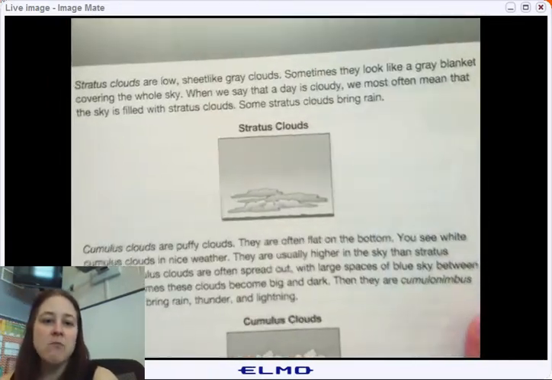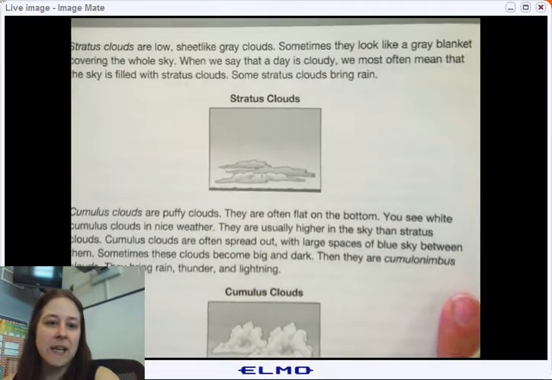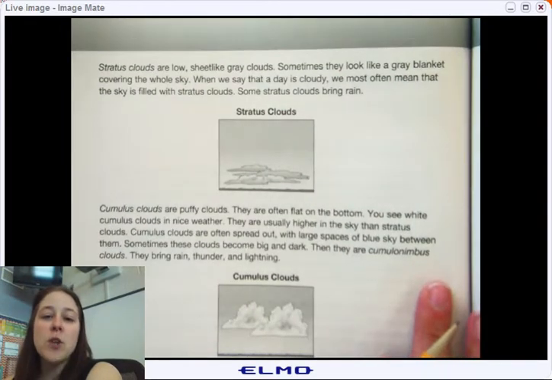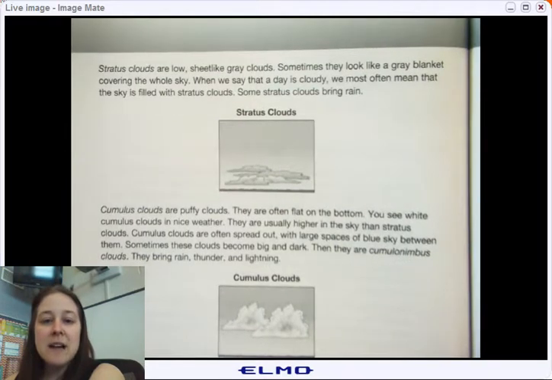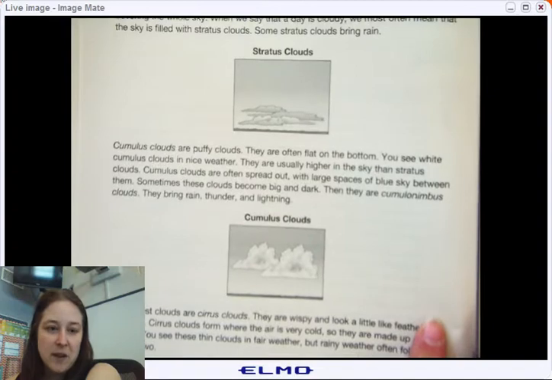Stratus clouds are low, sheet-like clouds. Sometimes they look like a gray blanket covering the whole sky. When you say the day is cloudy, you most often mean that the sky is filled with stratus clouds. Some stratus clouds bring rain. Some being the key word there.